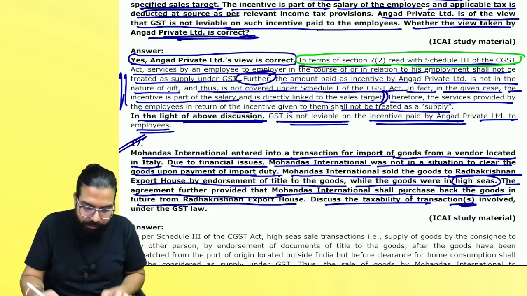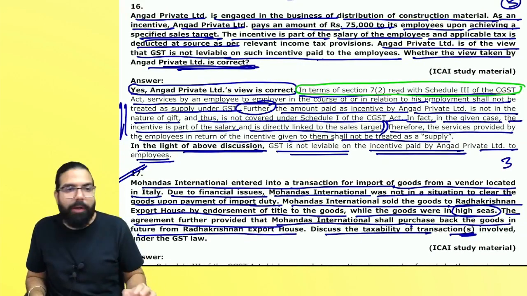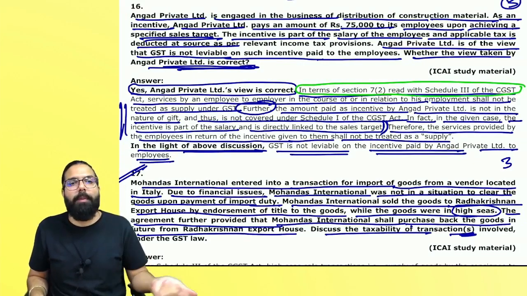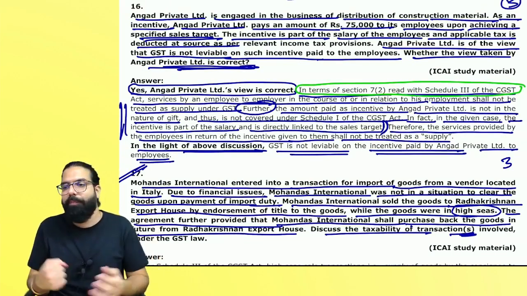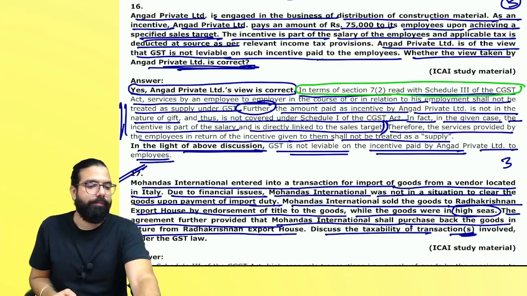Write for 3 marks. Pick up your pen and write for 3 marks. Don't see the answer. I want to see what you are writing. Let's see what you write. People watching at home, pick up your pen and write now.